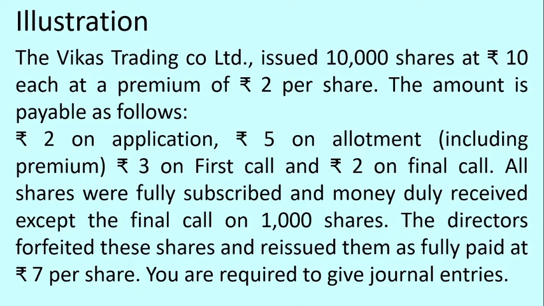So I request all of you to first note down these aspects well in advance before moving on to journal entries. The application money, allotment amount, first call money, second call money, number of shares forfeited. These things are to be first recorded in a separate sheet, and later on we can move on to the journal entries. I hope all of you have already taken this problem in a separate worksheet. Now let us concentrate on the solution part.